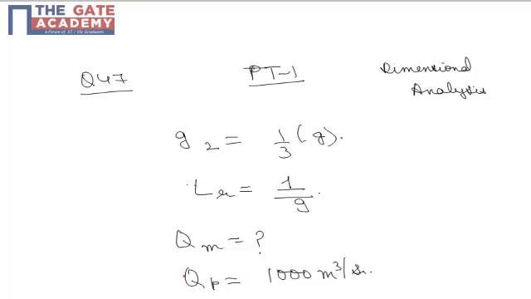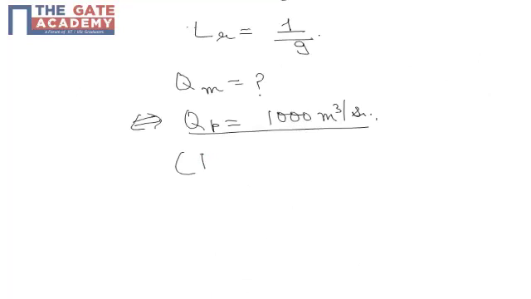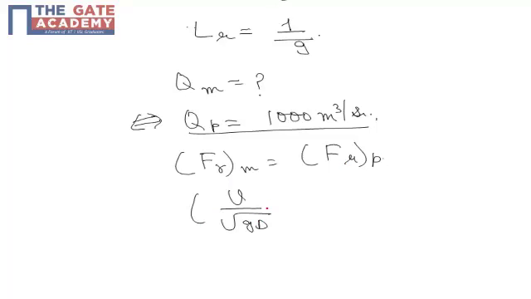Now instead of going by the way of mugging up, let's talk about the things conceptually. We know that for a spillway, the Froude number of model and prototype has to be the same, that is, V under root gD of model has to be the same as V under root gD of prototype.